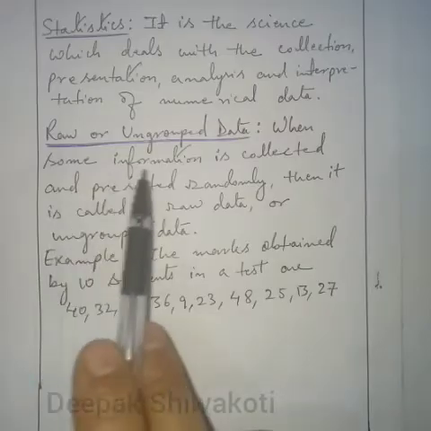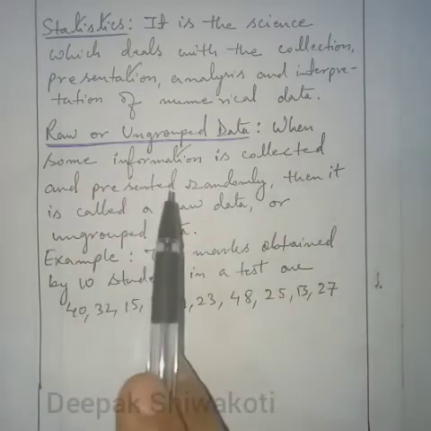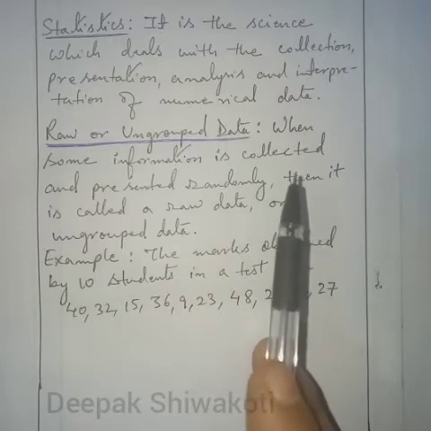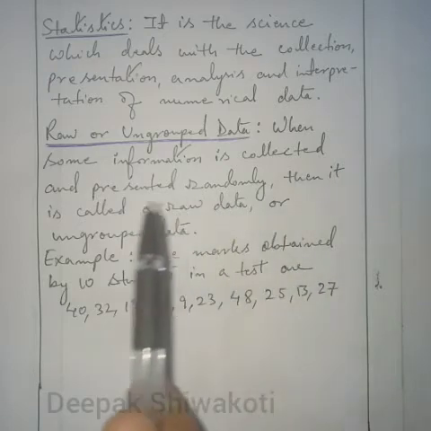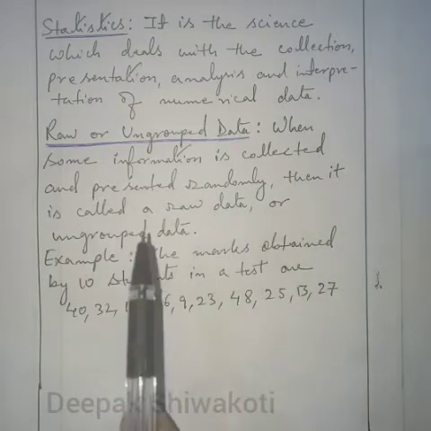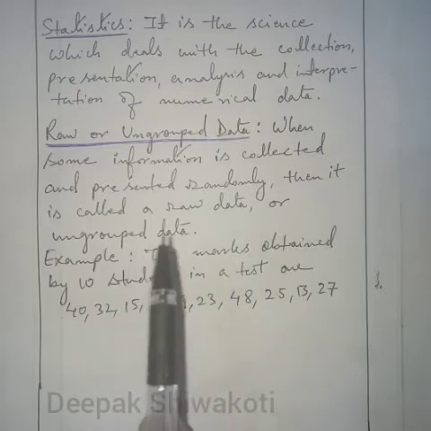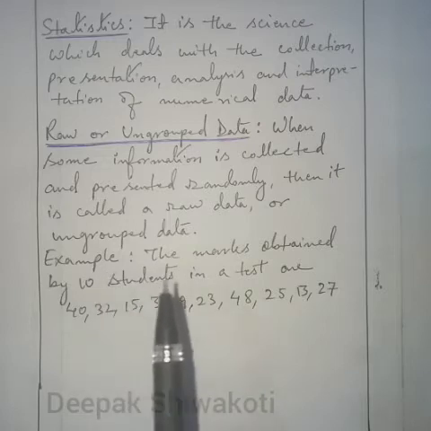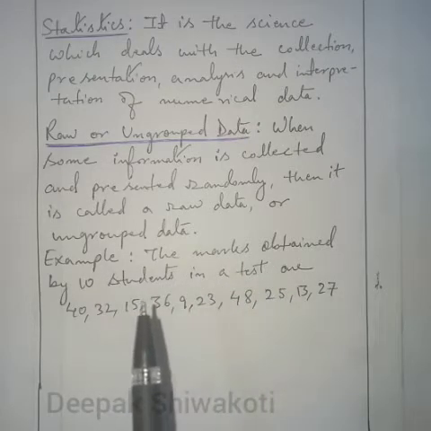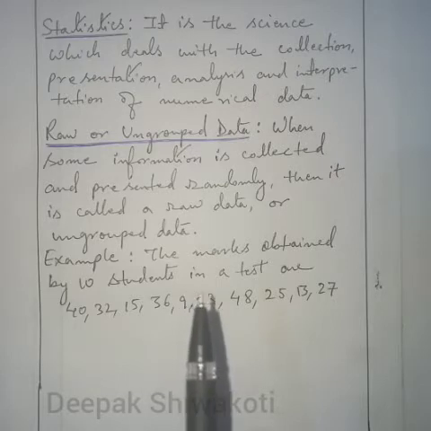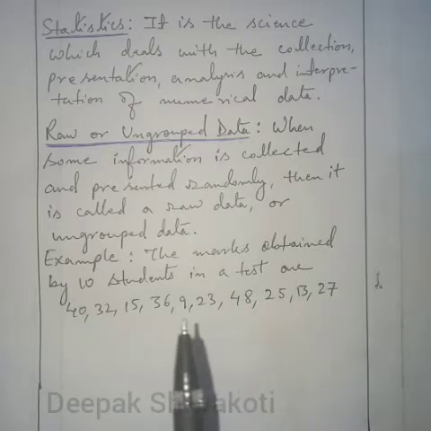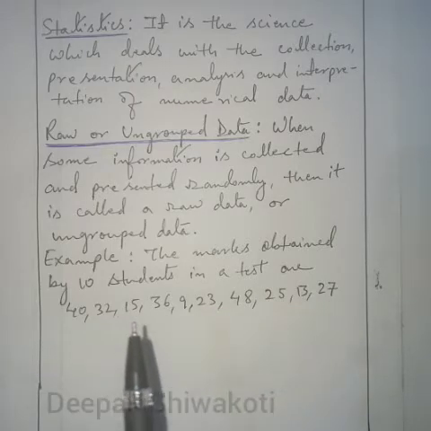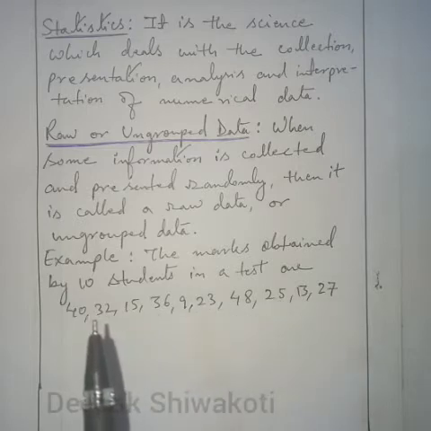Next is raw or ungrouped data. When some information is collected from the source or from the mass and presented randomly, it is called raw data or ungrouped data. Raw data and ungrouped data have the same meaning. For example, the marks obtained by 10 students in a test are 40, 32, like this, up to 27. This is an example of raw data collected from a class.